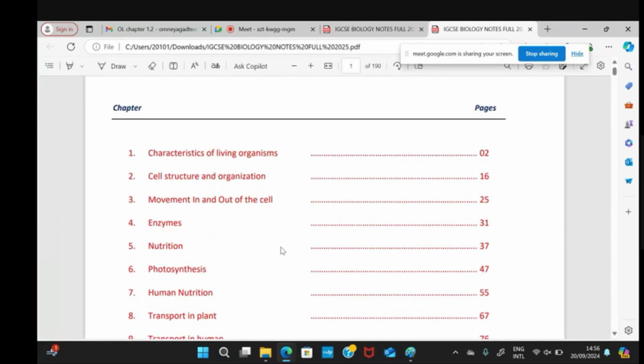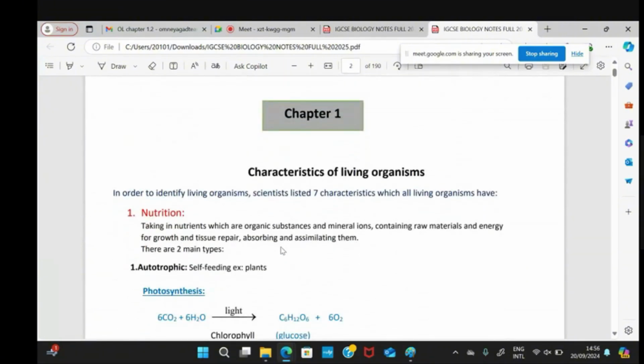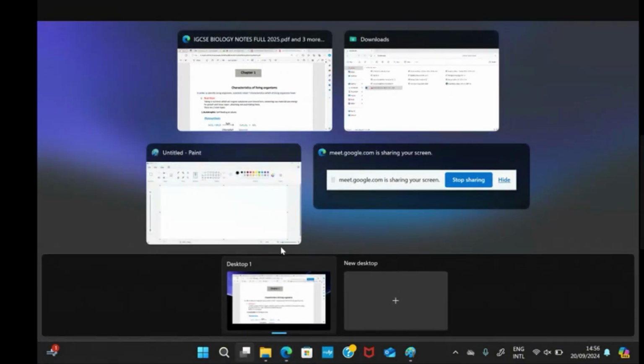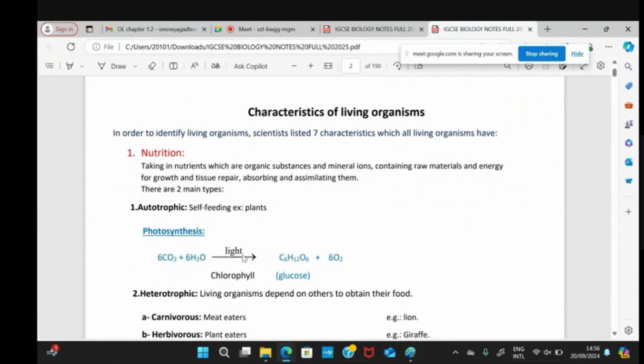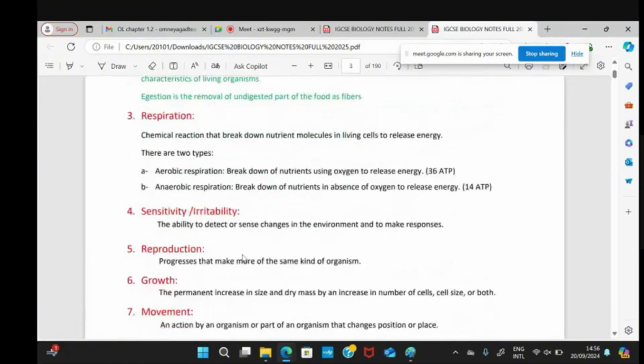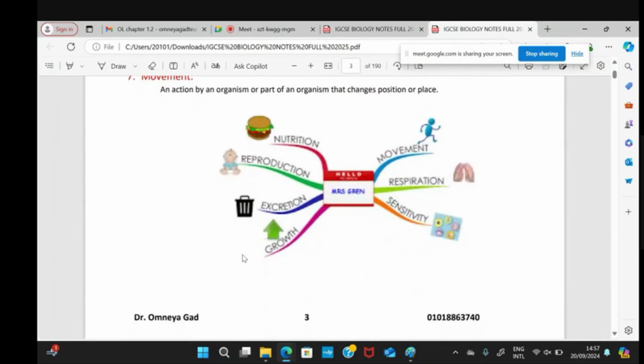As you see here in the notes, these are all the chapters that you have. Here, this is chapter 1. We took, in the first session, nutrition and autotrophic. We took all of these things related to Mrs. Green. And also, I explained it in much more detail for you not to be confused.